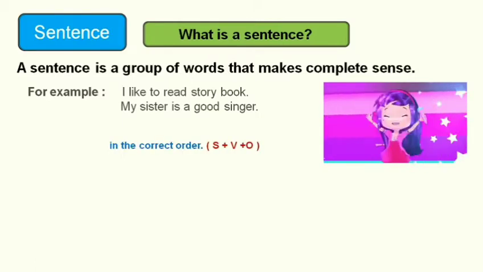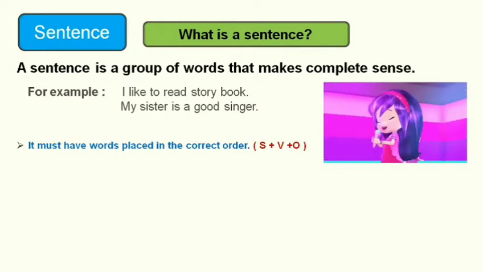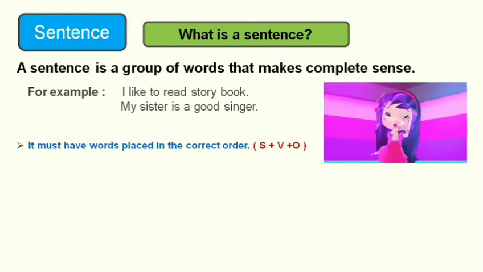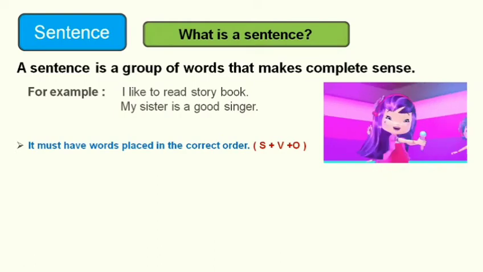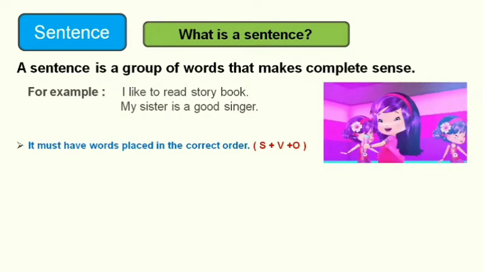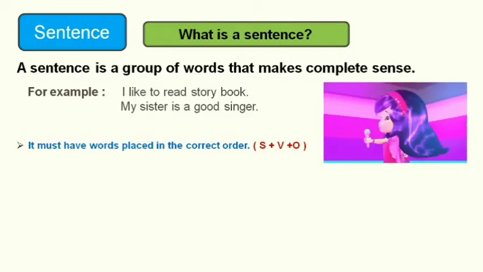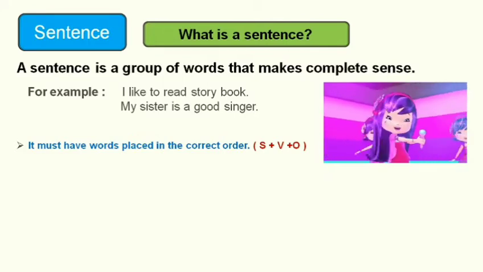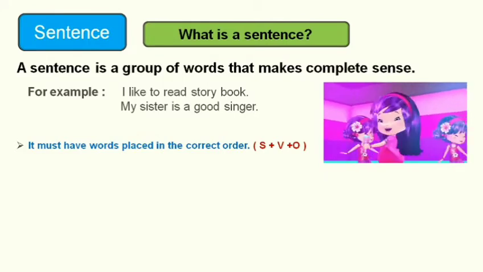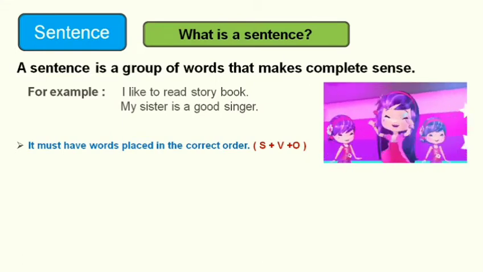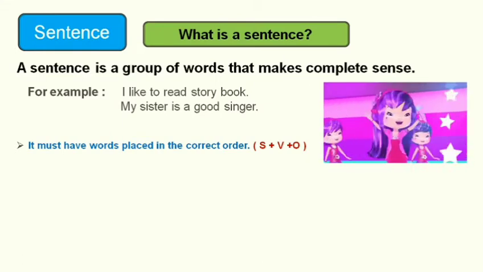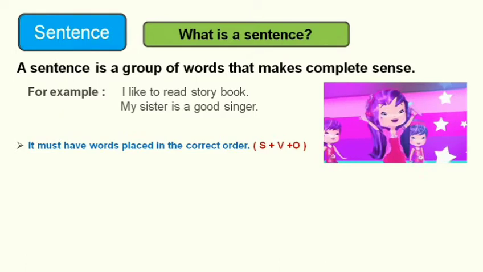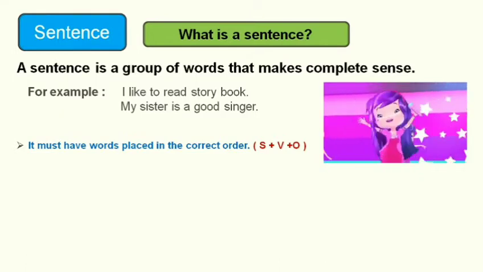Let's now talk about the rules of sentences, how these sentences get framed. First rule, it must have words placed in the correct order. What is the correct order or structure of a sentence? That is subject plus verb plus object. In the first sentence, I is the subject, like is the verb, and to read storybooks is the object of the sentence. And in the second sentence, my sister is the subject, is is the verb, and good singer is the object of the sentence.